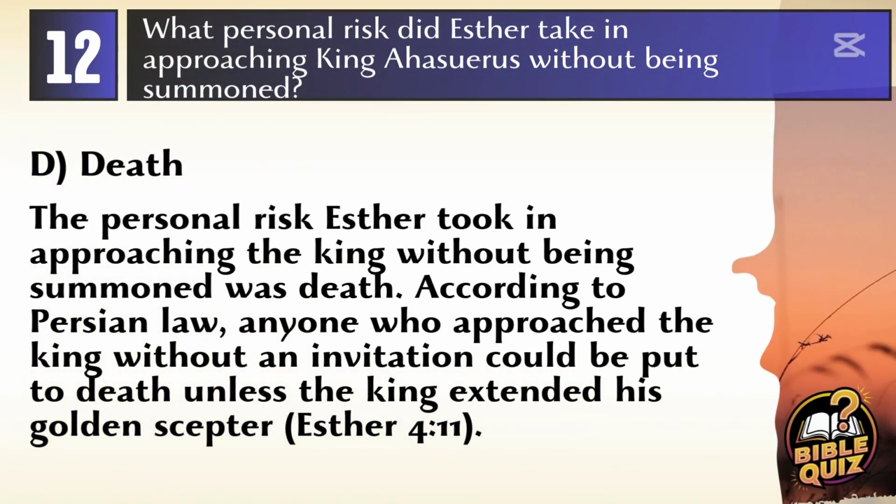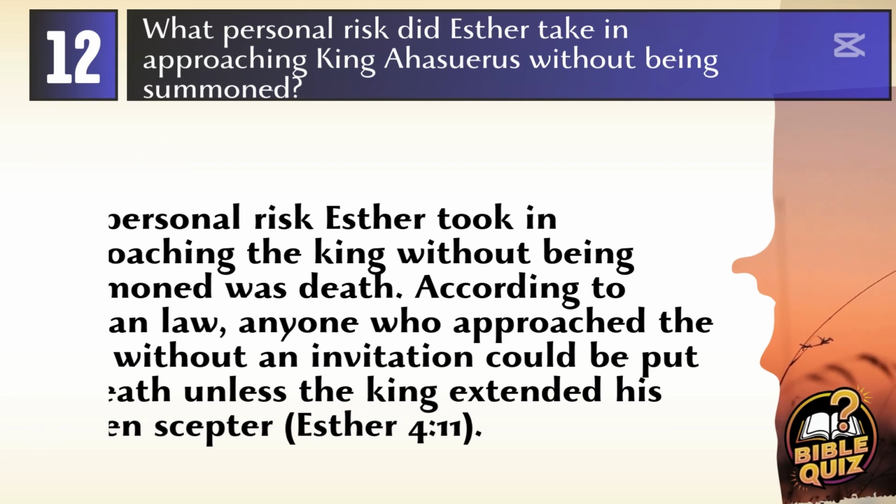Answer D. Death. The personal risk Esther took in approaching the king without being summoned was death. According to Persian law, anyone who approached the king without an invitation could be put to death unless the king extended his golden scepter. Esther 4:11.